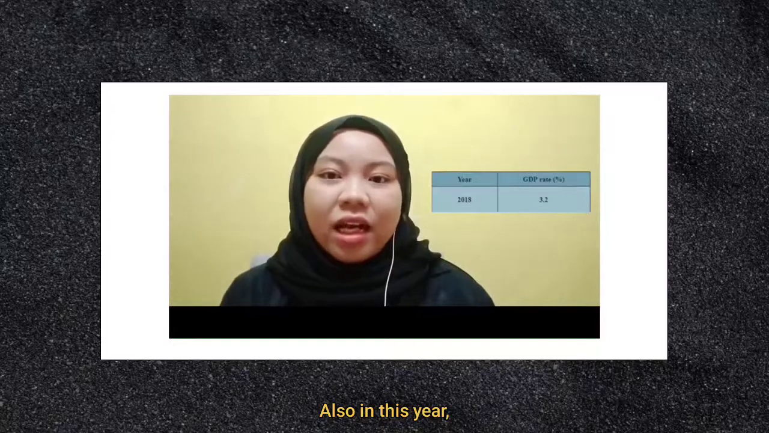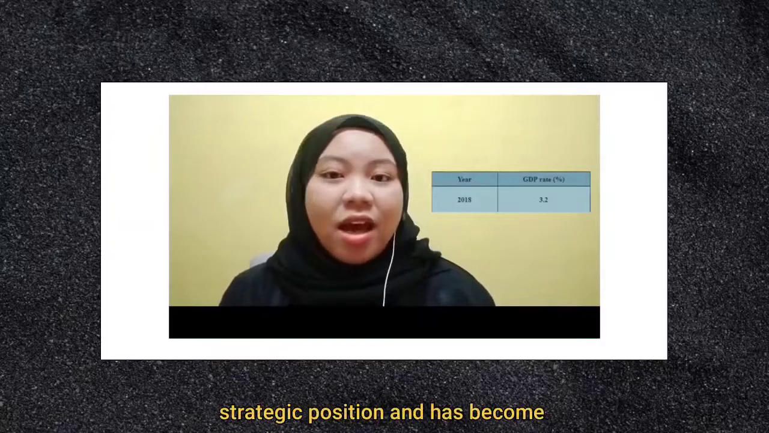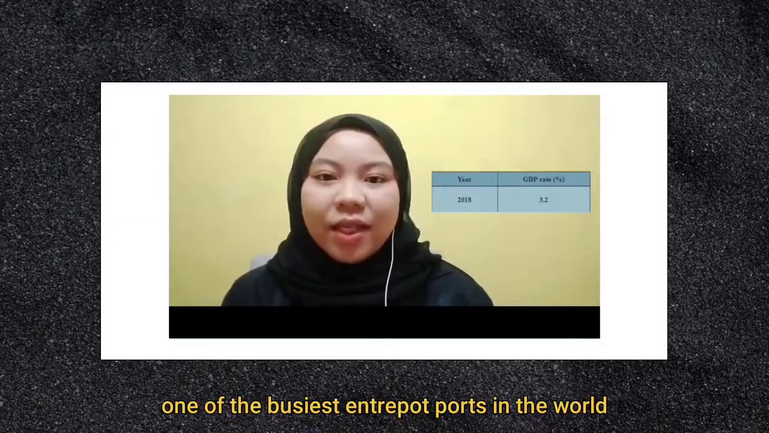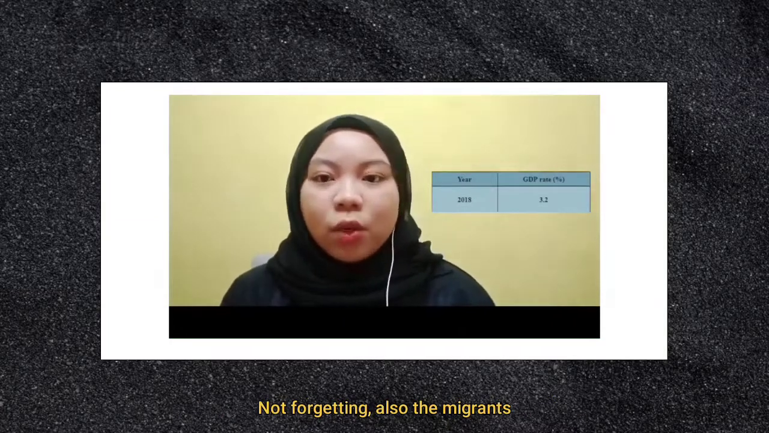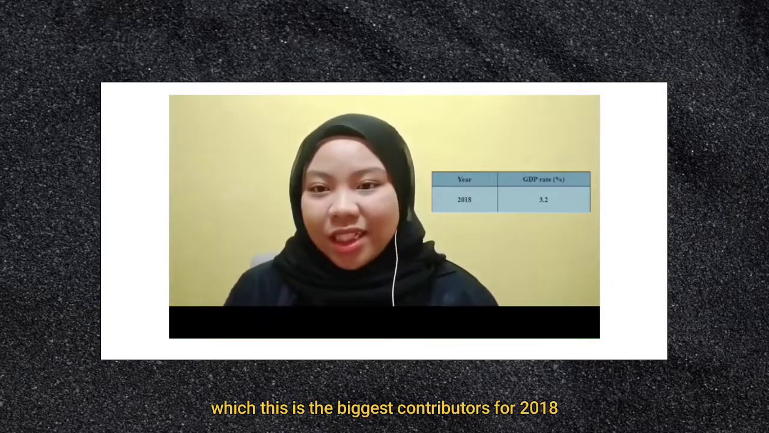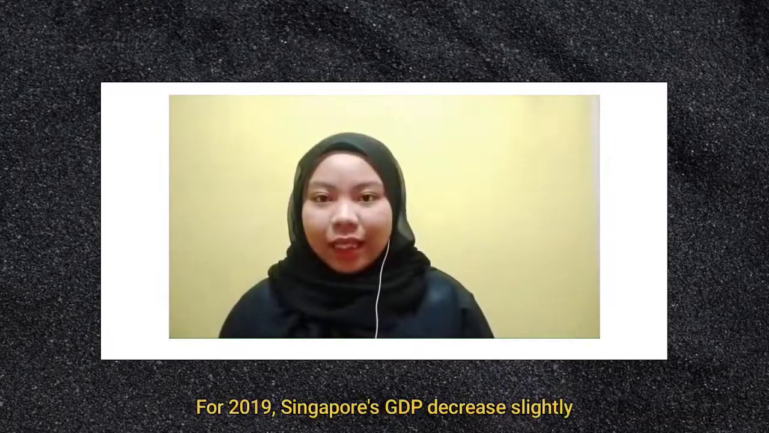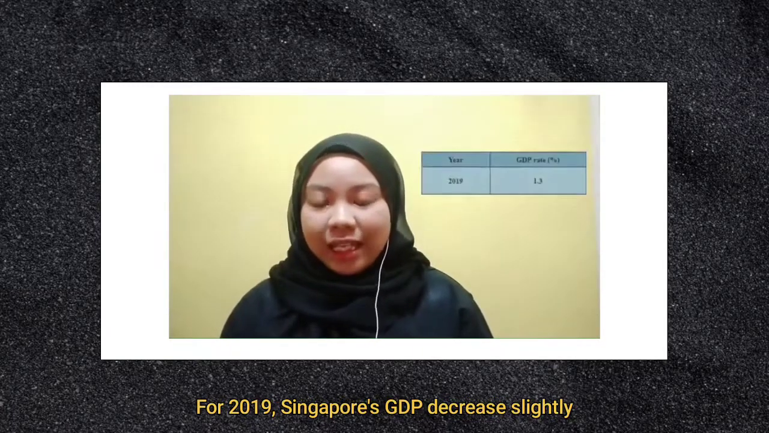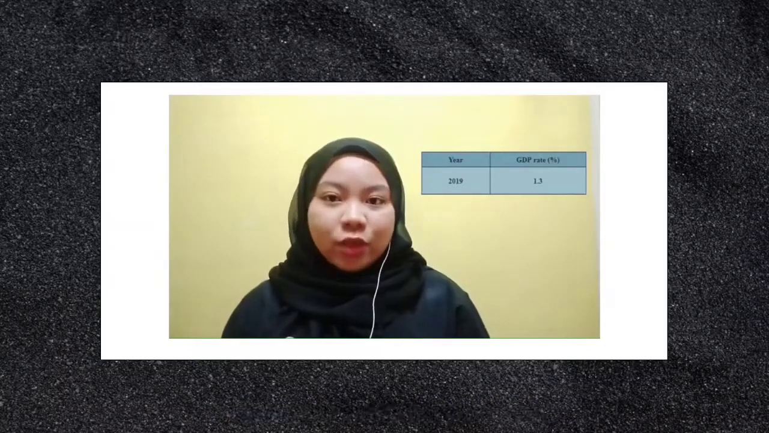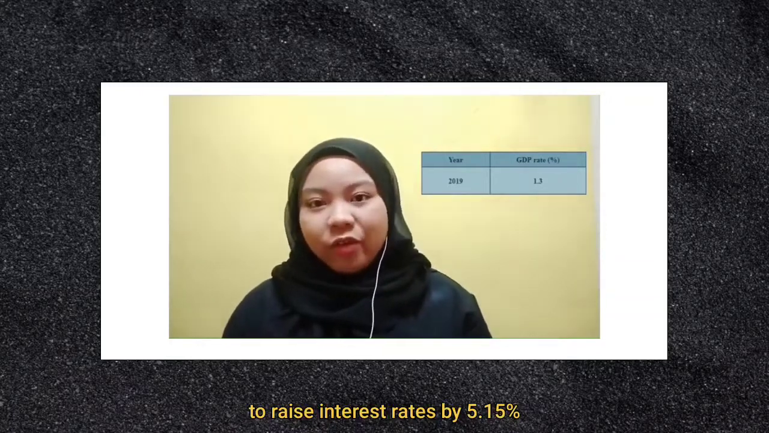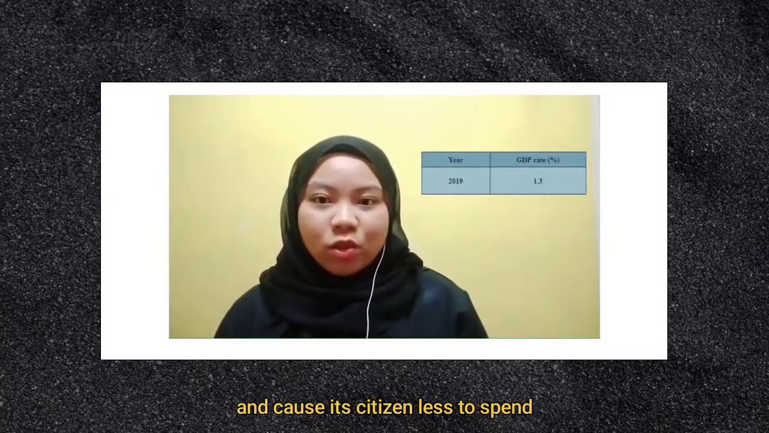Also, in this year, Singapore's economic development is due to its strategic position and has become one of the busiest entrepot ports in the world. Not forgetting, also the migrants who live and work in Singapore, which is the biggest contributor for 2018. For 2019, Singapore's GDP decreased slightly due to internal economic issues, where the Singapore government decided to raise interest rate by 5.15%, and it is quite high for them and causes its citizens to spend less.